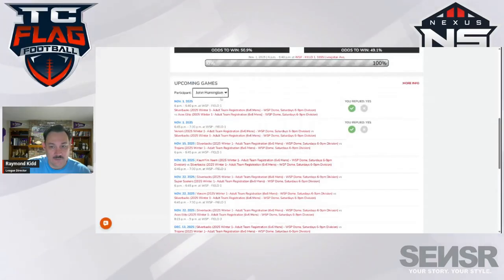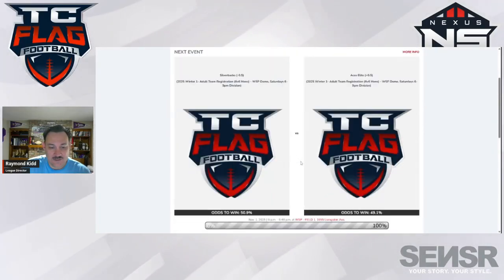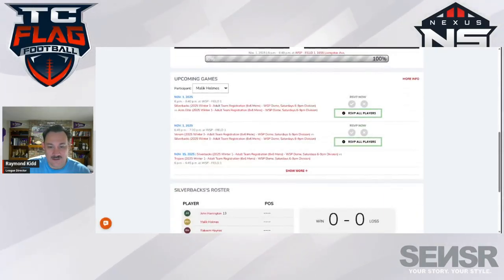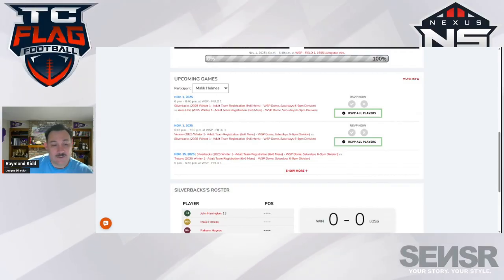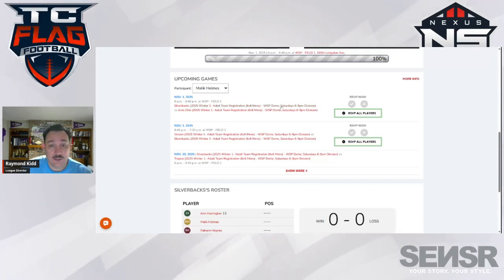You can even see who's responded to whether or not they're going to play. This is a feature in the app itself that players can respond and RSVP to games. As a team captain, this is a feature I would like to see my teammates use, so I can view how we're doing in terms of participation and numbers.